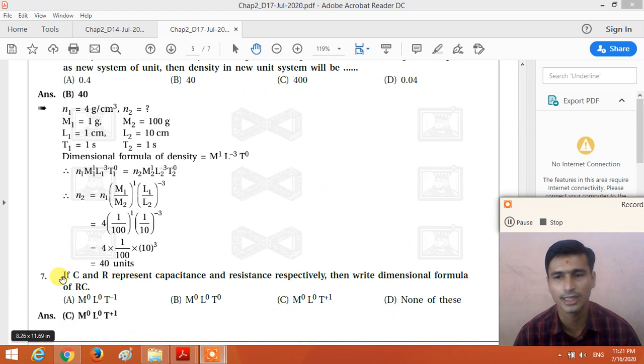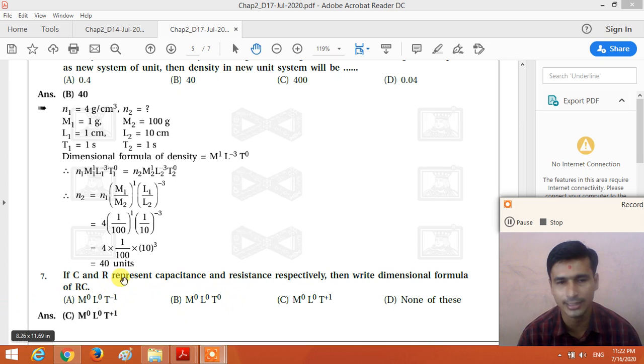Now question number 7. If C and R represent the capacitance and the resistance respectively, write the dimensional formula of RC. So dear student, find out the dimensional formula of the capacitance C, find out the dimensional formula of the resistance R, and multiply the dimensional formulas of R and C. We get the dimensional formula of RC, which is the same as the dimensional formula of time, right?